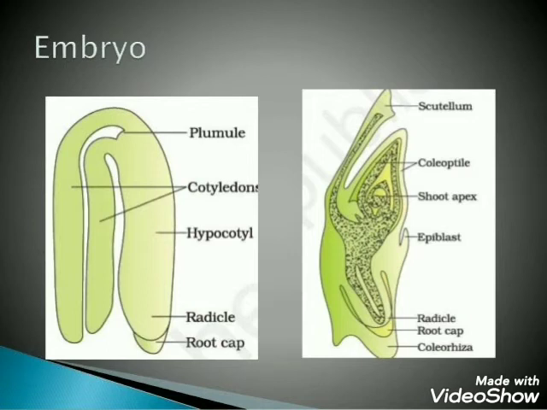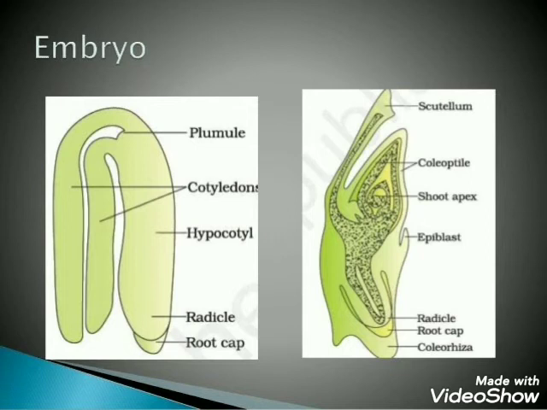The radicle and root cap are situated at the lower end of the embryonal axis and are enclosed in an undifferentiated sheath of cells called coleorhiza. The shoot apex and a few leaf primordia are enclosed in a hollow foliar structure in the epicotyl region called coleoptile. The portion of the embryonal axis above the level of attachment of scutellum is called epicotyl.